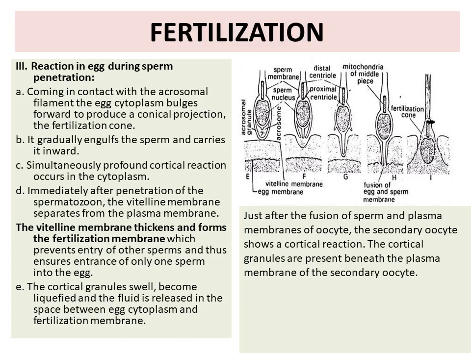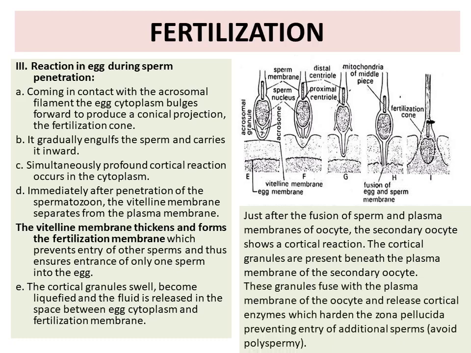The cortical granules are present beneath the plasma membrane of the secondary oocyte. These granules fuse with the plasma membrane of the oocyte and release cortical enzymes, which harden the zona pellucida, preventing the entry of additional sperm. So it is for the avoidance of polyspermy.